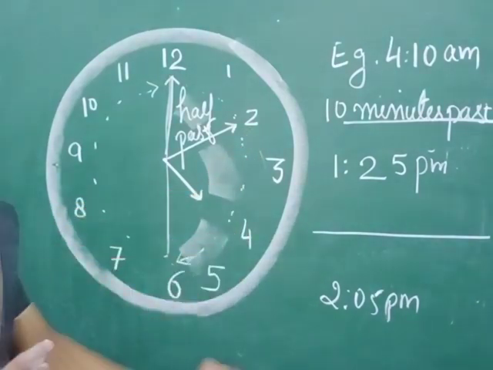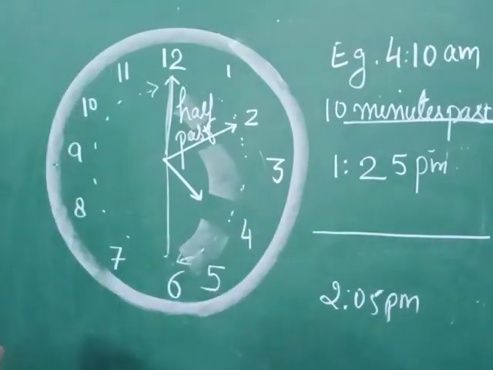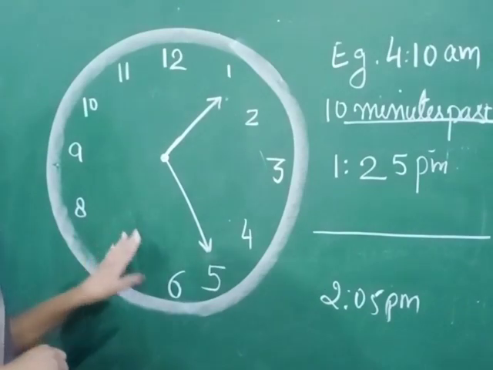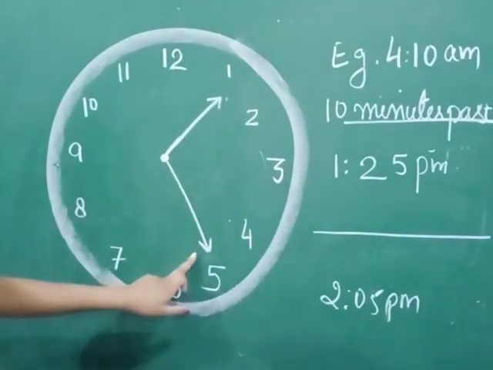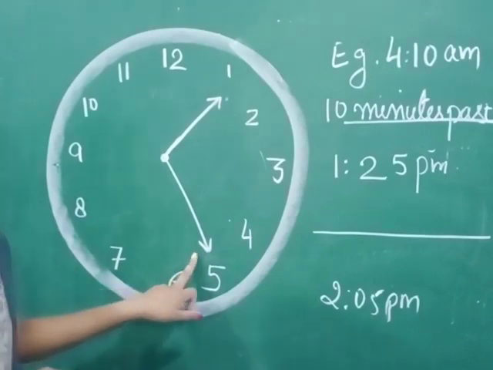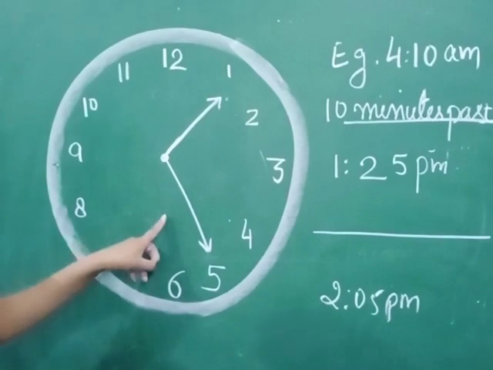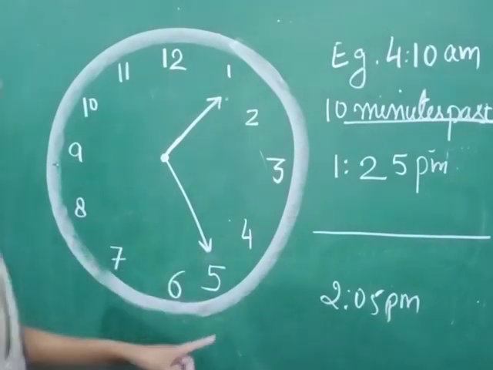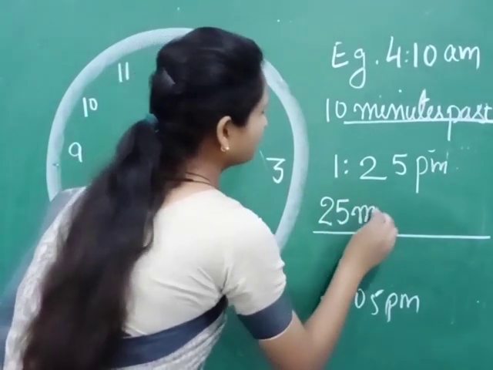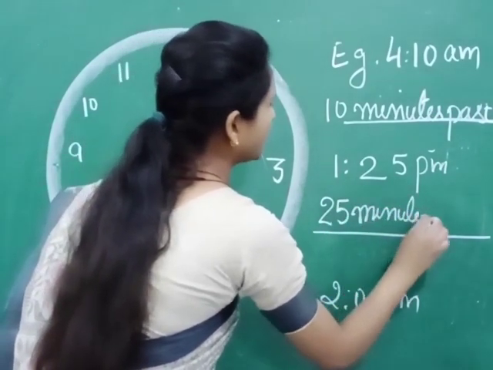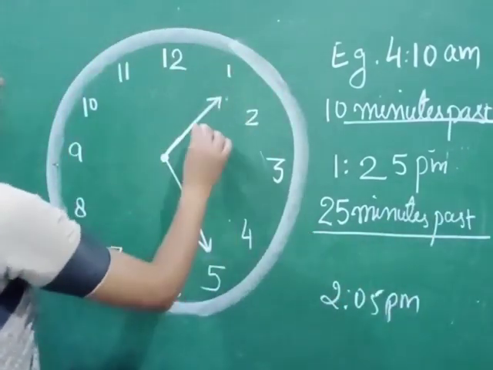Okay, similarly if it is written 1:25 p.m., what do you have to write? As you can see, this clock shows the time 1:25. When we have to write it in minutes past, first we have to mention the minutes. It is 25 minutes, so 25 minutes past the hour 1.